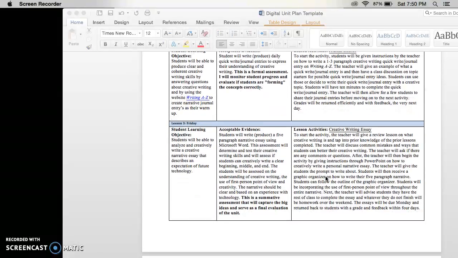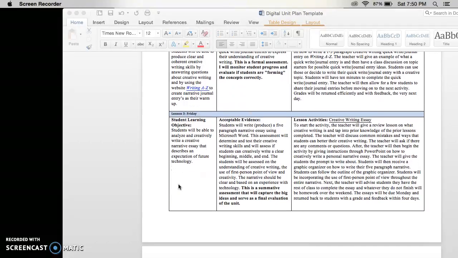Lastly, Lesson 3 will be on students being able to analyze and creatively write a creative narrative essay that describes an expectation of future technology. This objective sets the standard for this lesson for this day. All of these objectives will be on the board every single day, along with your warm-up and writing activity, your daily planner, and everything else that you log into your daily planner.